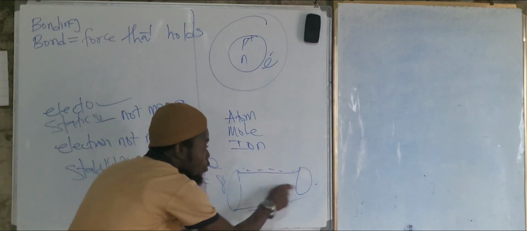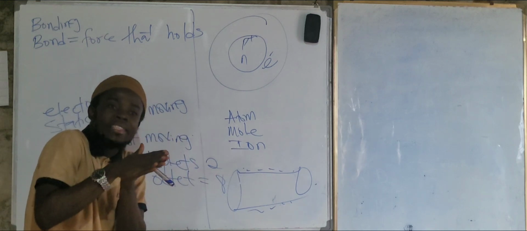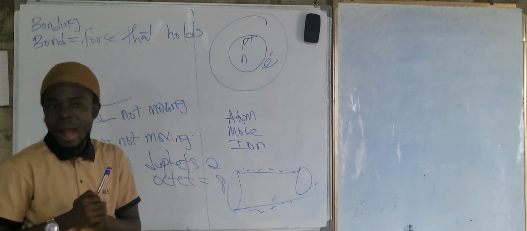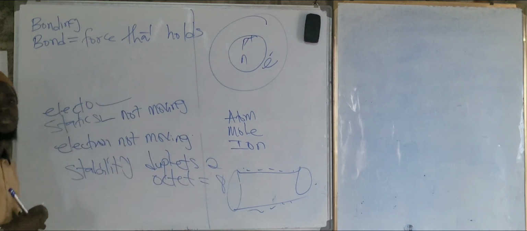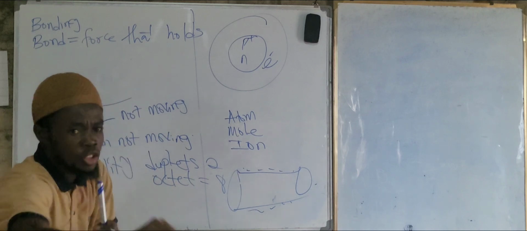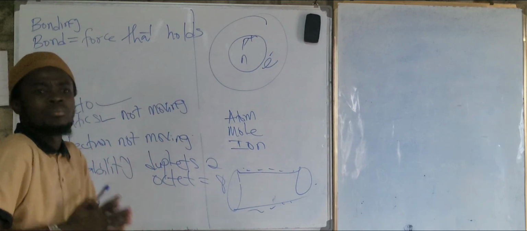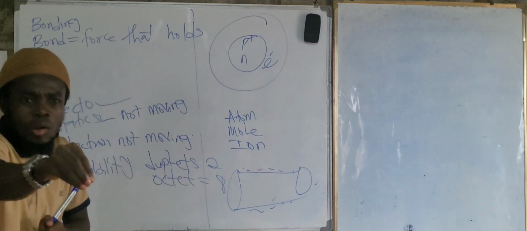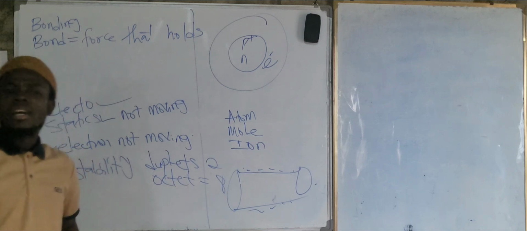Now, if these guys are not moving here, it means the force between the two is held together, right? Yes, sir. The force is held together. This is the electrostatic force. That means the force is not moving, right? It is in between, bringing these guys together. That's the relationship that can make them stable. Are you right here? Yes, sir.